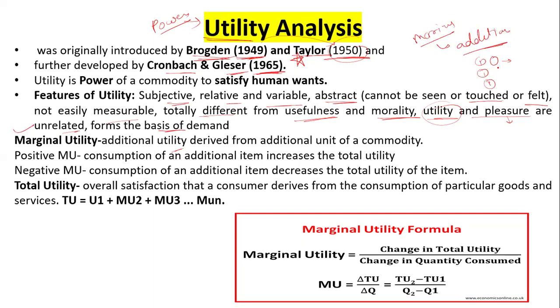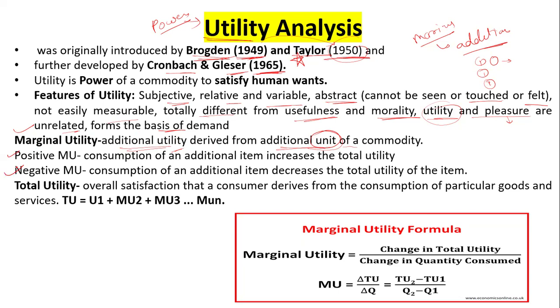So this addition is a marginal utility. You are getting the utility but in a marginal way. And marginal means you're getting utility but your satisfaction is going down very gradually. So marginal utility is the additional utility derived from the additional unit of the commodity. If you only consume one gulab jamun or two gulab jamun, this is not an additional thing.